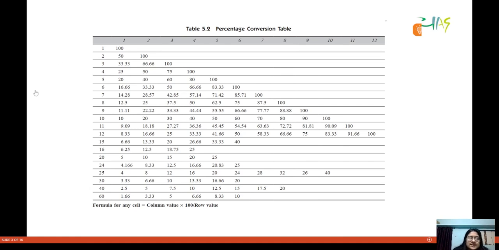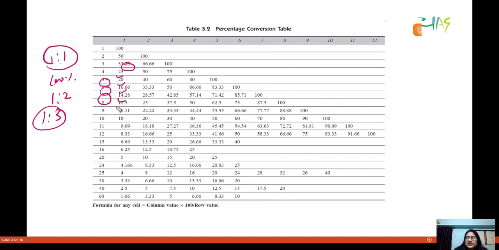Okay, see, this is the percentage table. So 1 is to 1 we have ratio, that means 100%. When we have 1 is to 2 ratio, that means 50%. When we have 1 is to 3 ratio, that means it is 33%. 1 is to 4 is 25%. 1 is to 5 is 20. 1 is to 6 is 16.66. 1 is to 7 is 14.28. 1 is to 8 is, sorry, 12.5. 1 is to 9 is